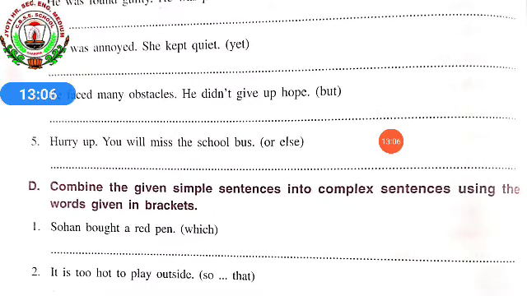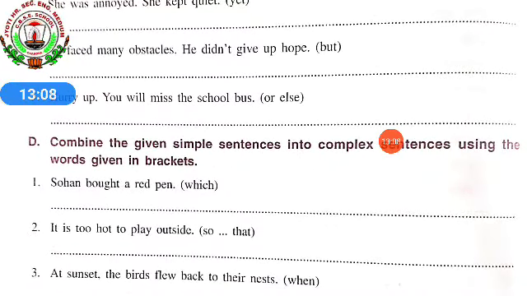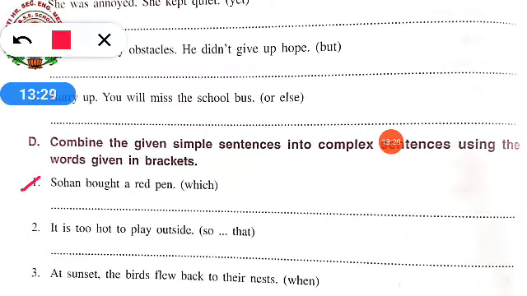Next, combine the given simple sentences into complex sentences. Now simple sentences are again given to you. Now you have to combine the simple sentences using the words given in the bracket and change them into complex sentences. Okay? So the first one, Sohan bought a red pen. Which? Okay.